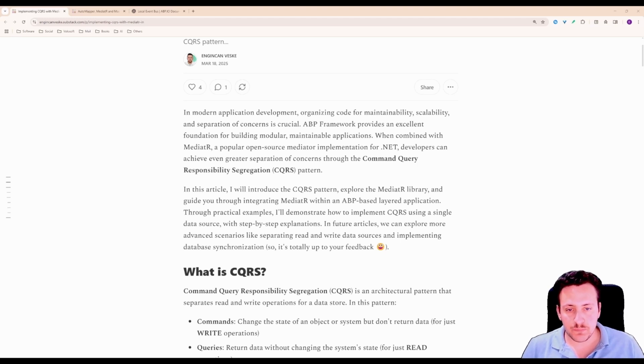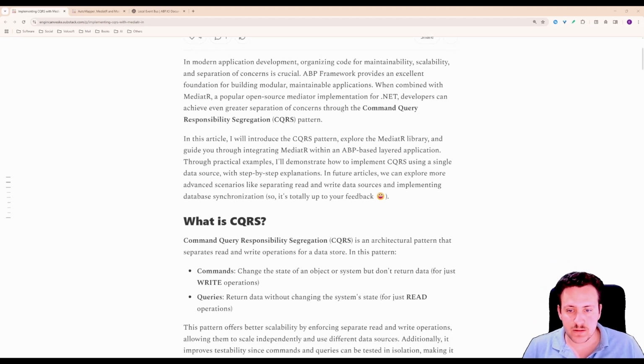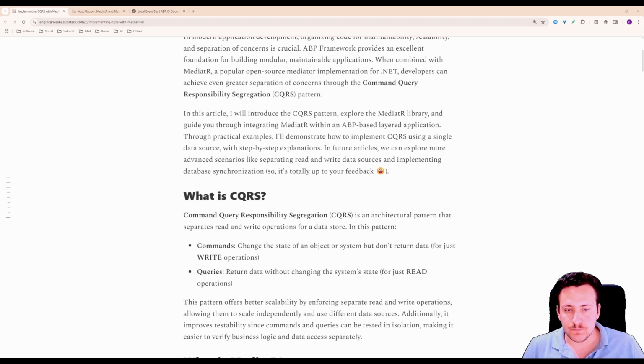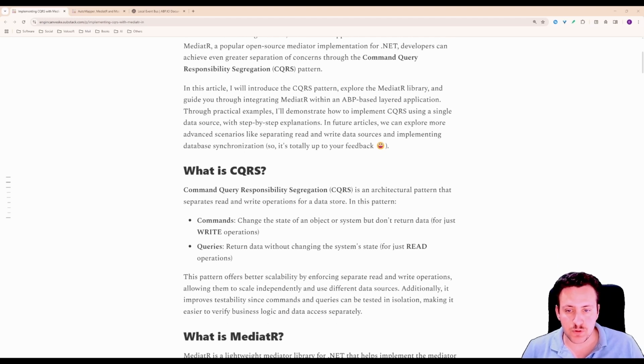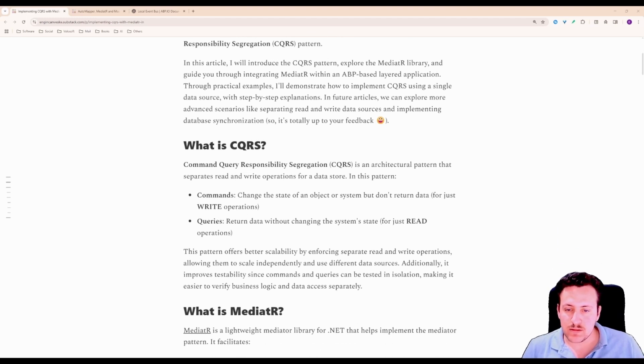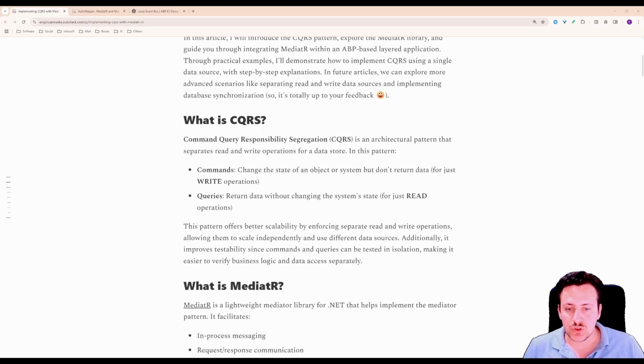Before we dive deeper, let's quickly define what CQRS stands for. It's short for Command Query Responsibility Segregation. This is an architectural pattern where you separate the responsibilities of reading and writing data. That is, you handle commands which change state and queries which retrieve data through different paths. The core idea is to decouple these concerns to improve scalability, maintainability, and clarity in your application architecture.